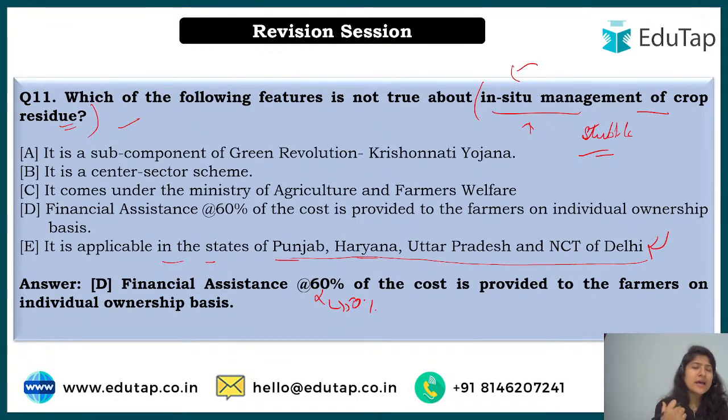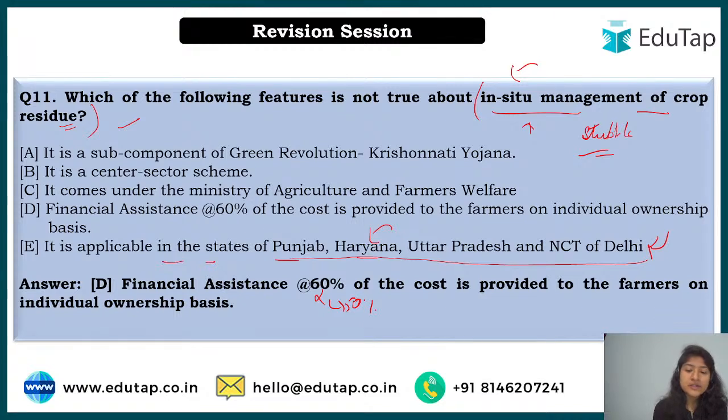There are various machines, tractors and other machinery which are helpful for cutting down that crop, and you can use the stubble for biofuel purposes or as mulching, which we've already studied in the classes, right? So in these states, the focus is on utilizing that stubble instead of just burning it down and adding to the air pollution.